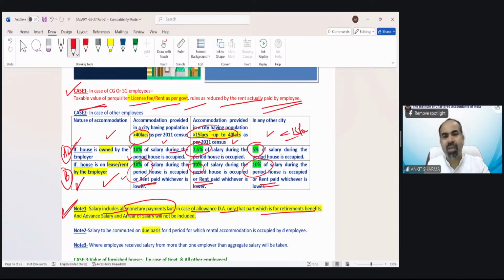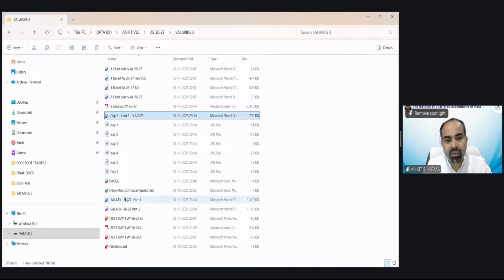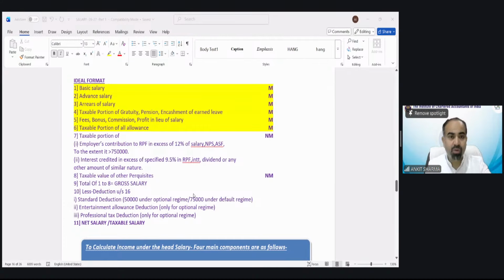So you must have remembered, let me show you one thing. In case of salary part 1, the salary part 1 provision we have discussed, the ideal format I have discussed with you, and I have told you to please follow that format. That will help you a lot when you solve questions. So the perquisite points would start from point number 8.